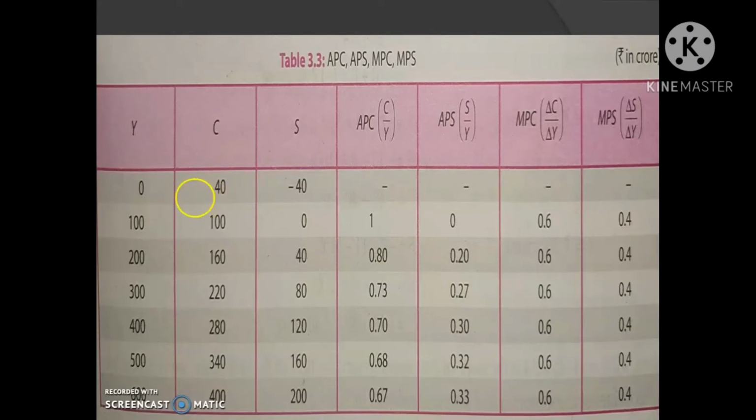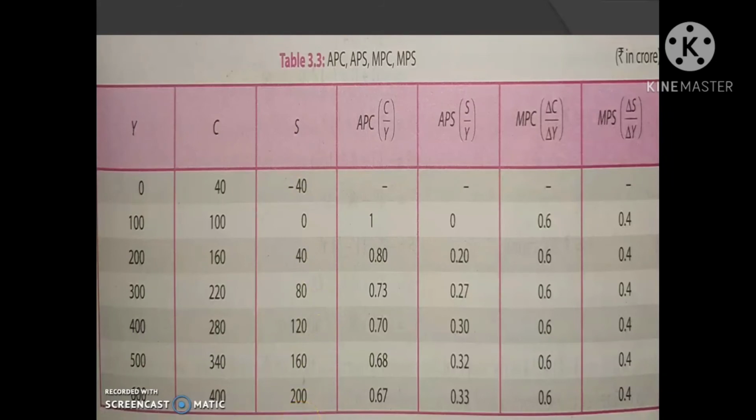So, we can estimate the consumption function from the linear consumption function equation that we have already done in the previous class. So, if we get consumption expenditure for various levels of income, we can calculate savings. So, how can we calculate saving?